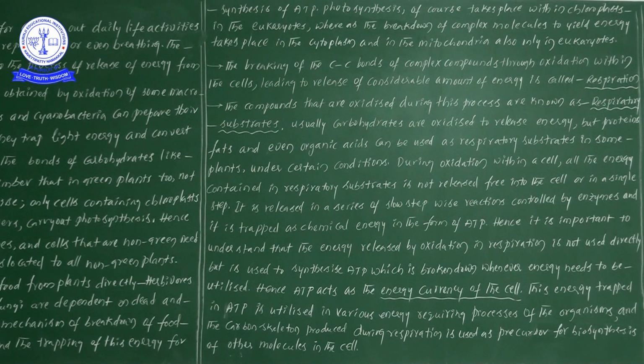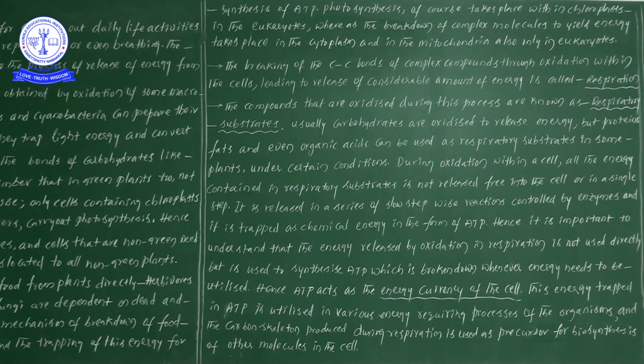So step by step, with the help of enzymes, the energy stored in the respiratory substrates is gradually converted into chemical energy in the form of ATP. It will not be released at a time or within a single step.